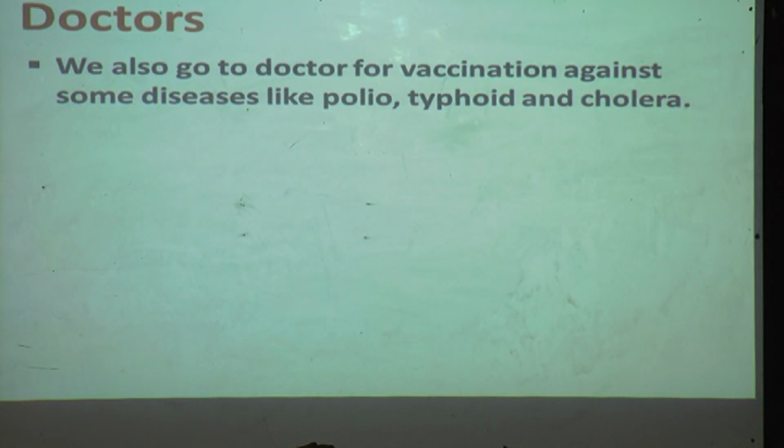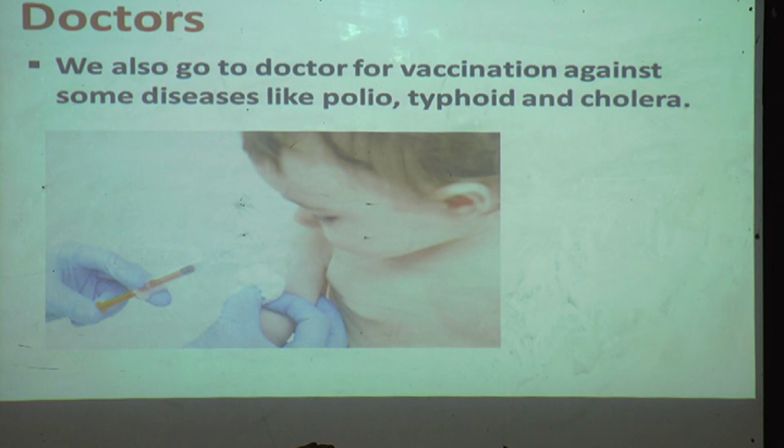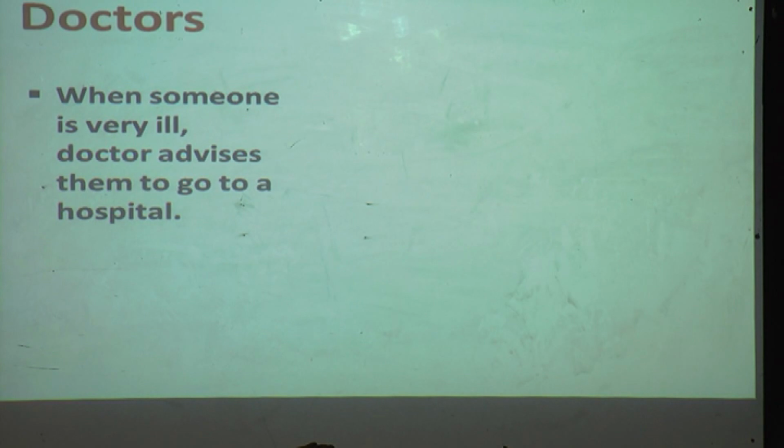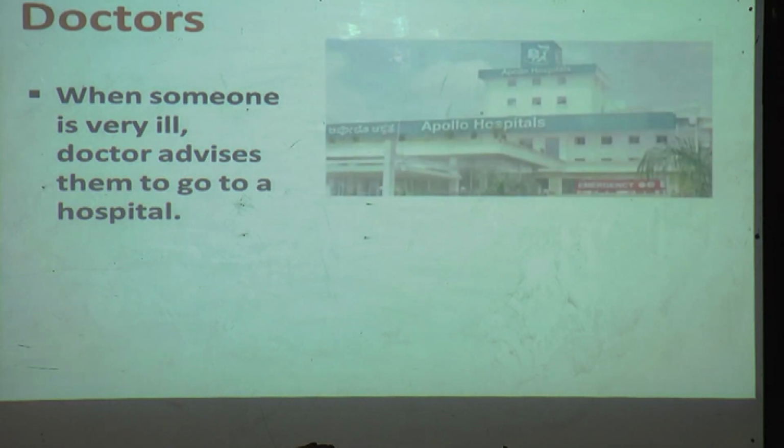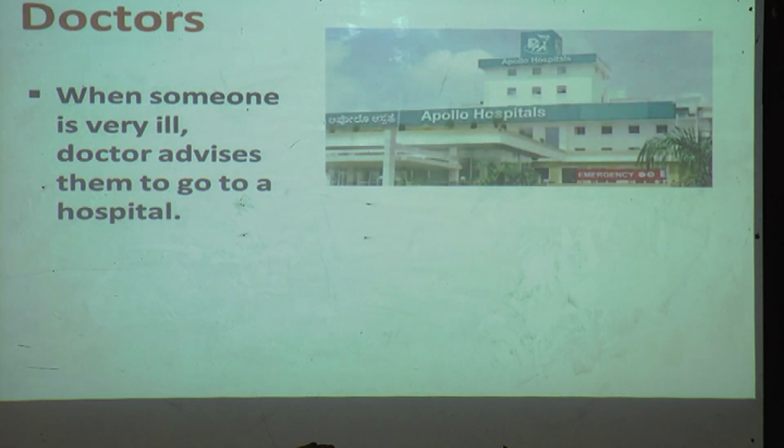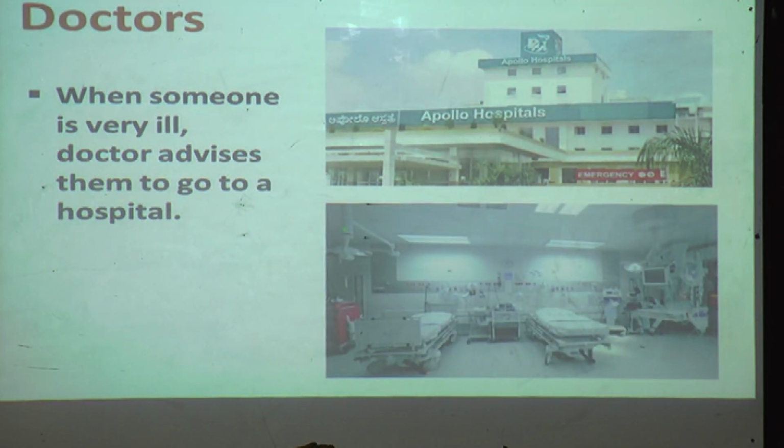We also go to the doctor for vaccination against some diseases like polio, typhoid and cholera. Okay, for vaccination purposes we go to the doctor. When someone is really ill, then what will the doctor advise? The doctor advises them to go to the hospital. As you can see, there are so many hospitals in our cities and towns. When someone is really very ill, the doctor advises them to go to the hospital.